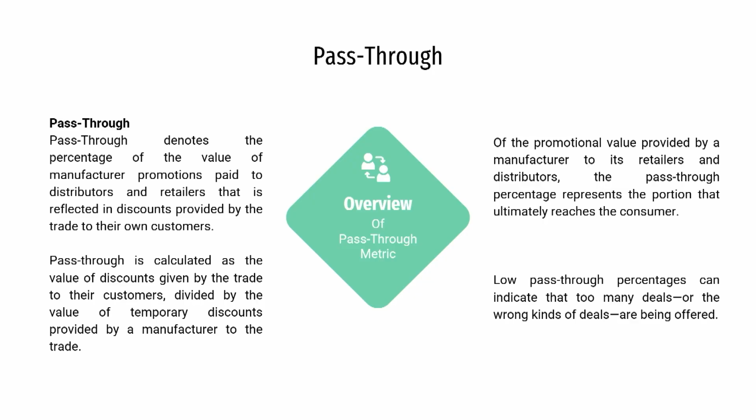Pass-through is calculated as the value of discounts given by the trade to their customers divided by the value of temporary discounts provided by the manufacturer to the trade. I think I have already explained with the example of a manufacturer giving discount to the retailer, and in turn retailers extending a portion of the discount to the end consumers.